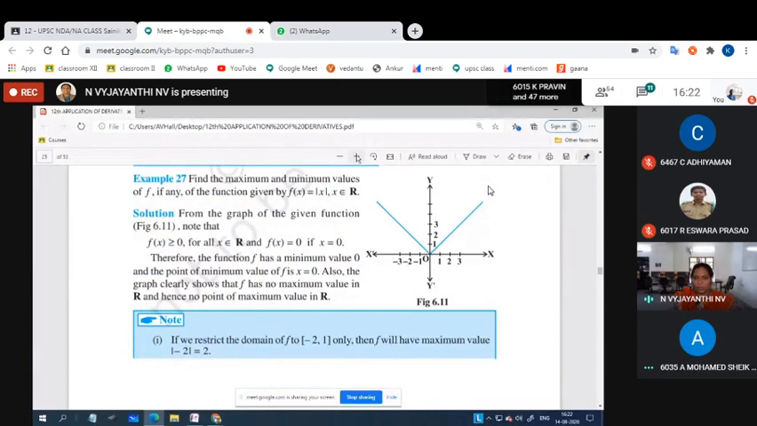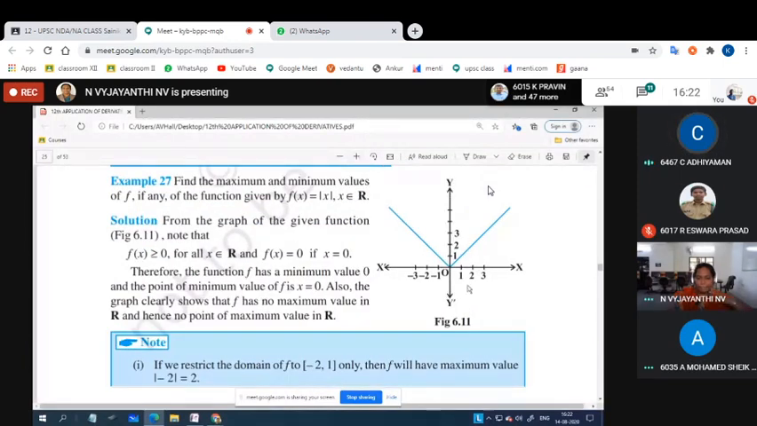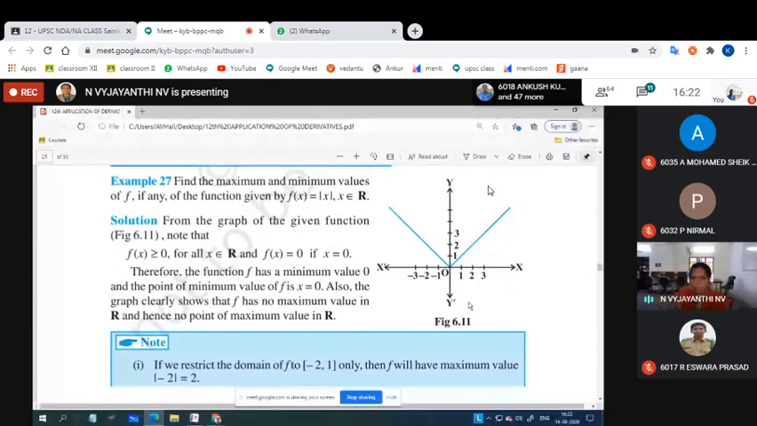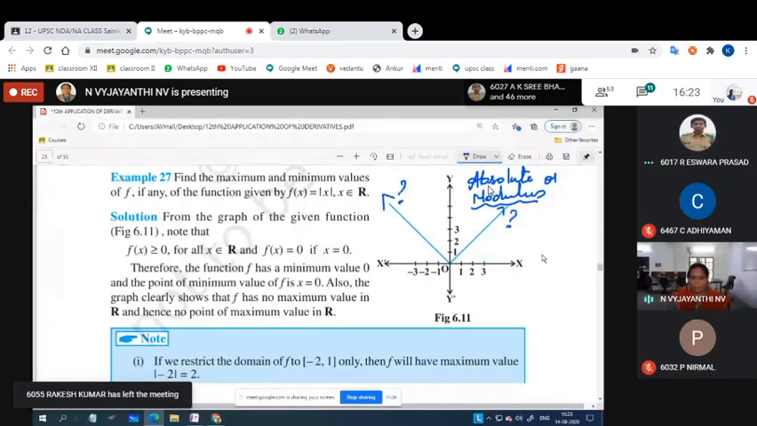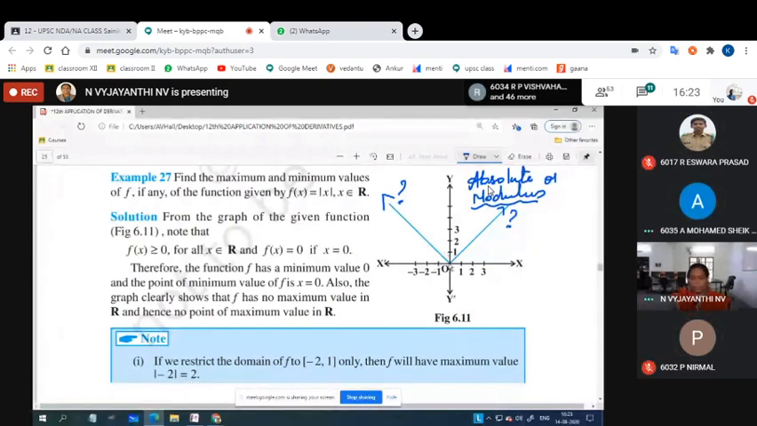Okay, next comes this one. What is this called? Modulus function, or absolute function. Okay, it can be called an absolute function also. So what is its maximum value? It cannot be found. What is its minimum value? Zero, attained at which point? 0, comma 0.